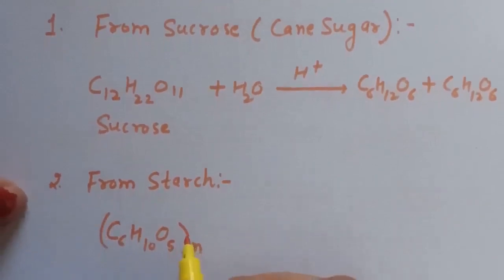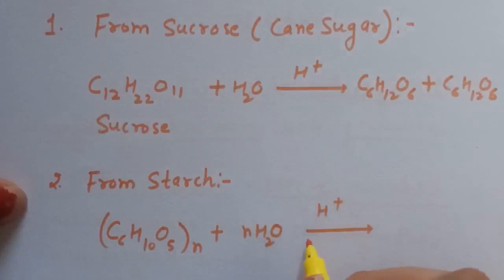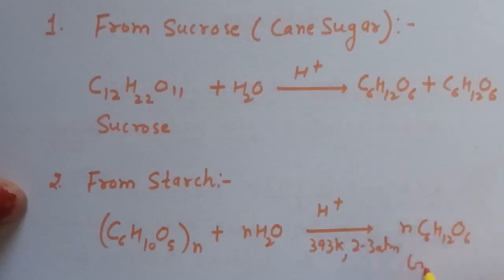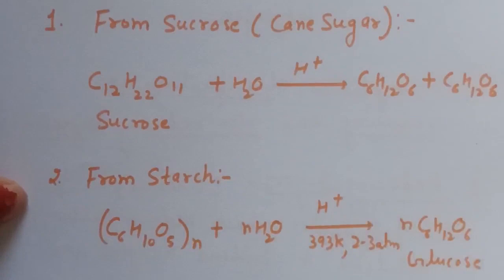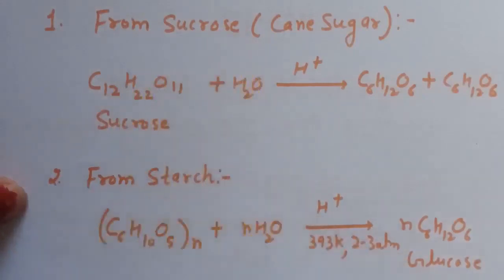When we do the hydrolysis of starch in presence of acidic medium at 393 Kelvin and 2 to 3 atmospheric pressure, n molecules of glucose are obtained. So these are the two preparations of glucose: first from sucrose and second from starch.